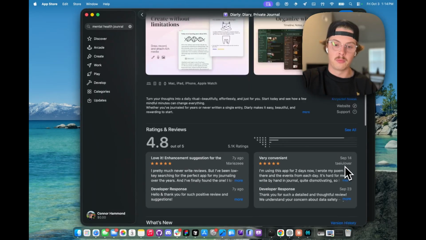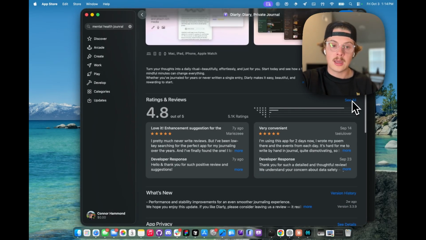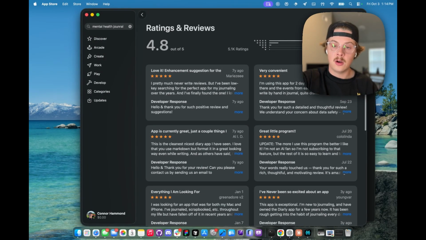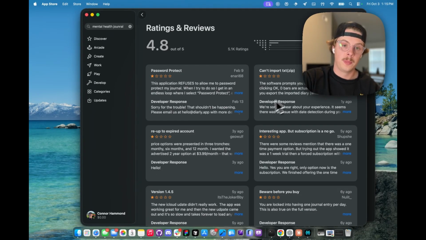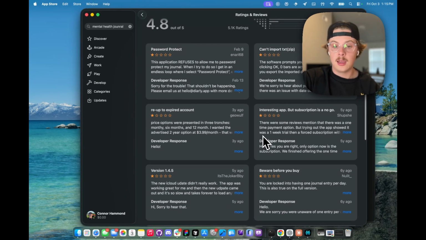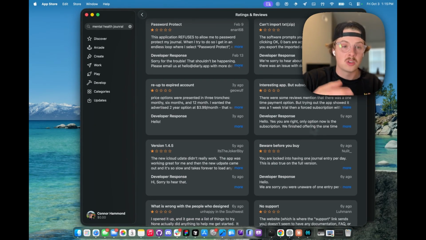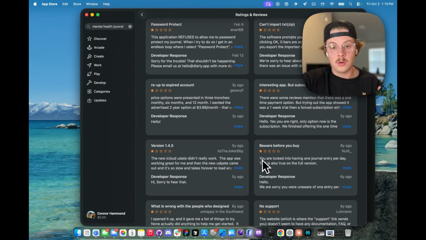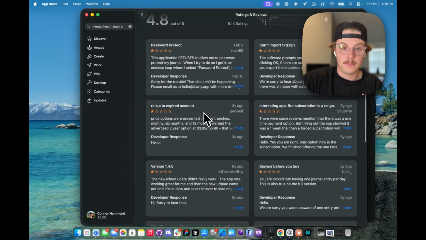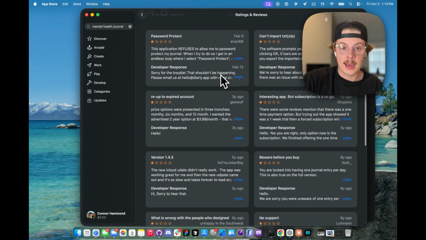But the main thing here that we really want to do is look at ratings and reviews. So we want to see all of them, and then we want to sort by most critical. So there's going to be a number of errors and issues with current solutions, even the popular solutions that are earning quite a bit. And this is where our potential is for our app as well. People are angry about the free tier. Maybe there's bugs in the app.